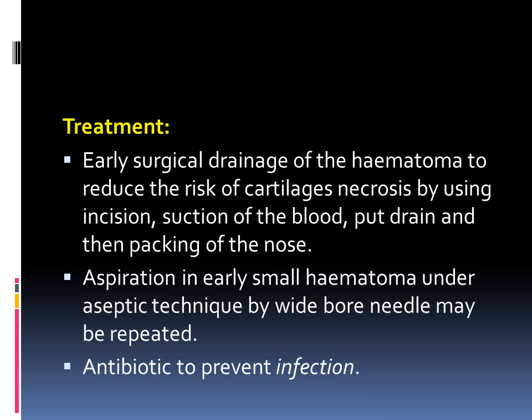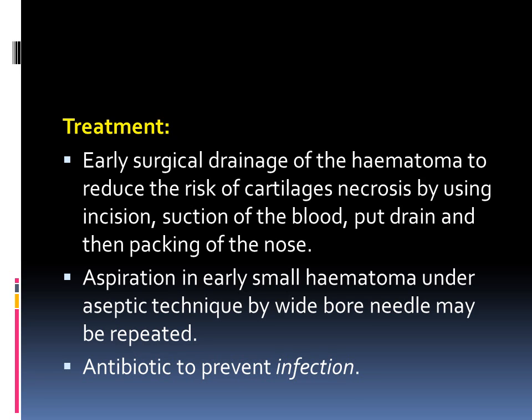As for the treatment, if the septal hematoma presents early, we can do surgical drainage of the hematoma to reduce the risk of cartilage necrosis by using an incision, suction of the blood, putting in a drain, and packing of the nose.